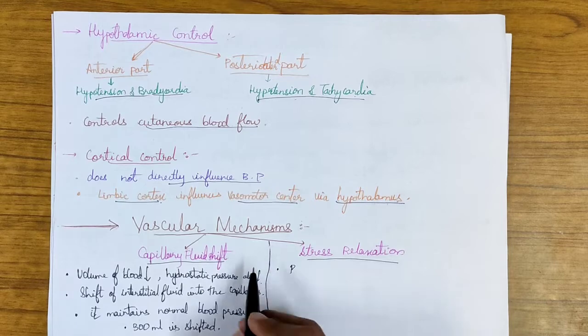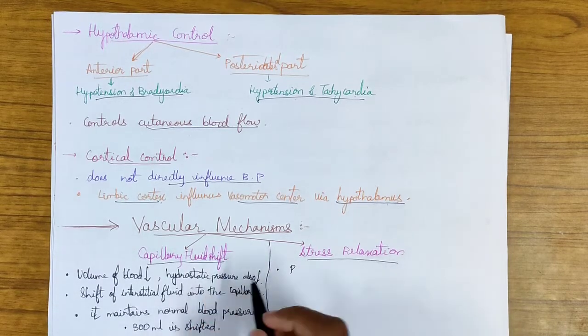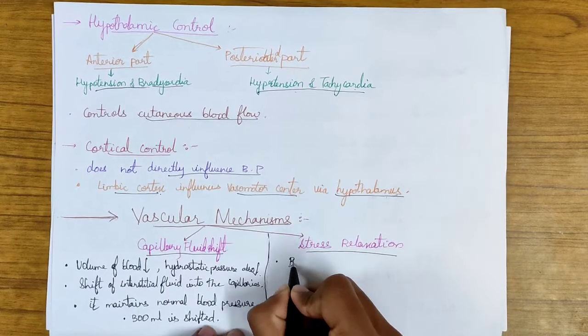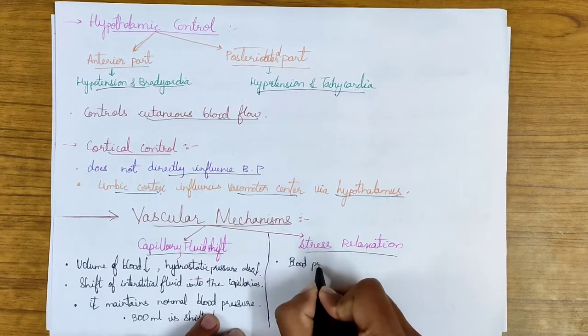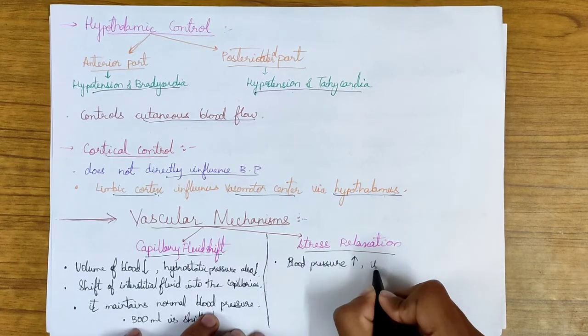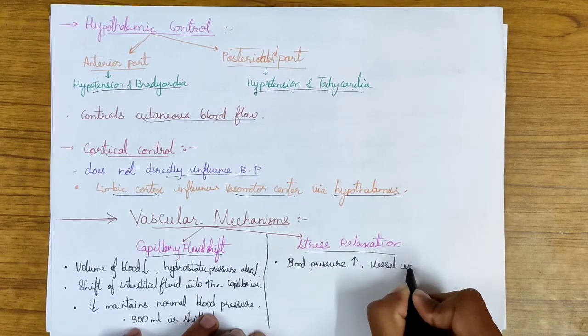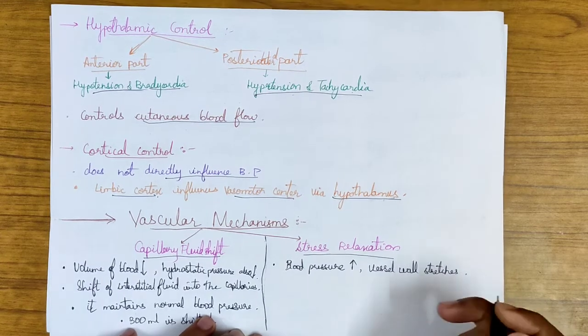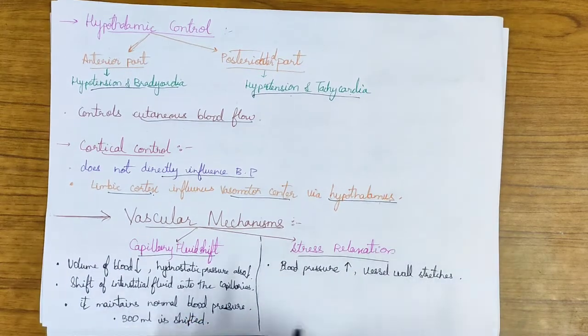So now we'll be talking about the stress relaxation under the vascular mechanism. Here, when the blood pressure increases, the vessel wall stretches and causes distension of the blood vessel.